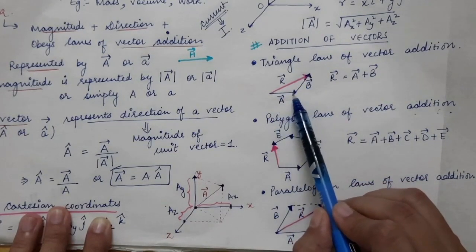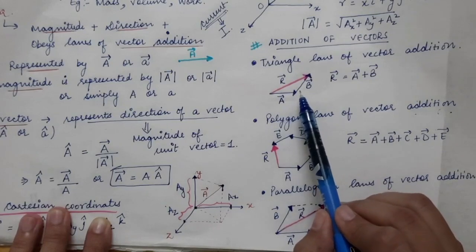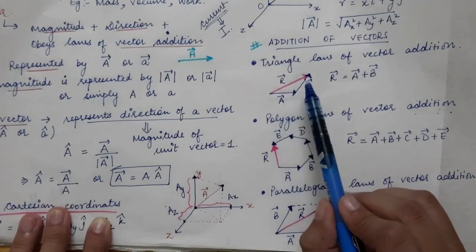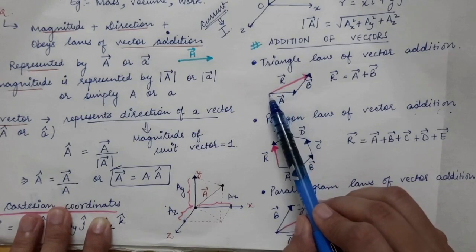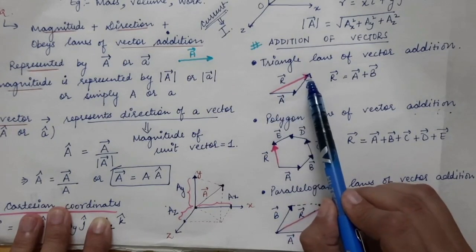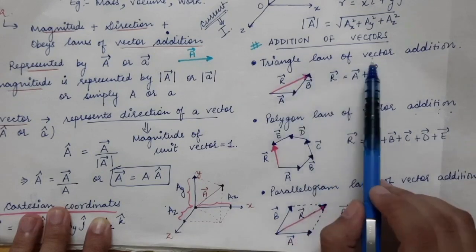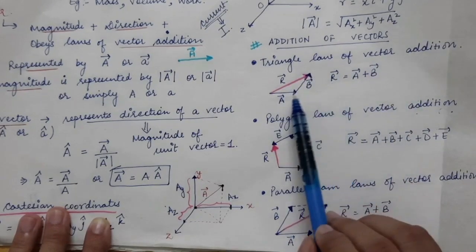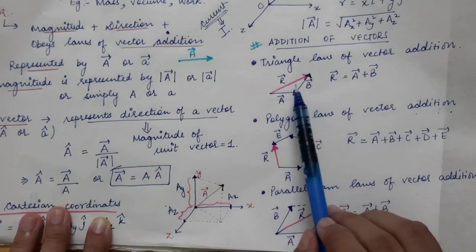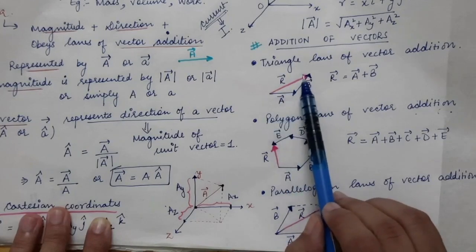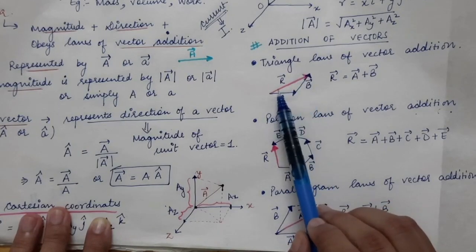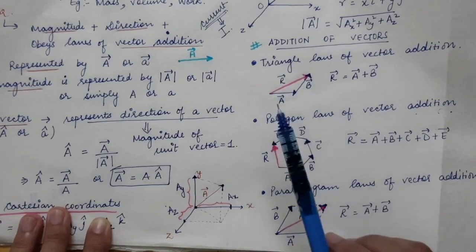Same order means head touches the tail of the another vector, whereas opposite order means the tail touches the tail, and the head touches the head of another vector. So this is the triangle law of vector addition, that the resultant of the addition of two vectors is represented by the third side of the triangle and the direction is in the opposite order.